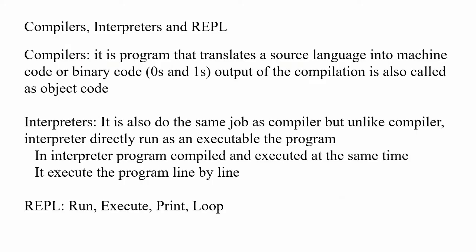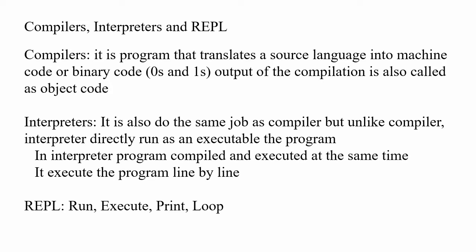Next we are going to see compilers, interpreters and REPL. A compiler is a program that translates source code into machine code or binary code, that means zeros and ones. It converts our entire program into machine language code, which only the machine can understand, right? So this is the process for compilers. The output of the compilation is also called object code. That means it converts program source code into an object.